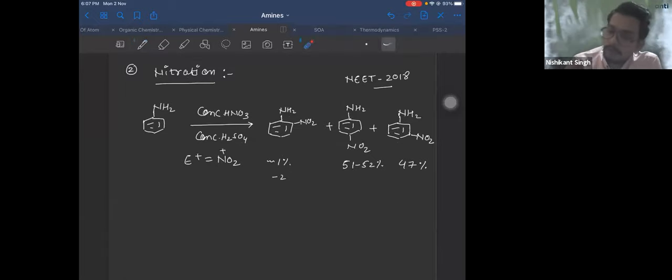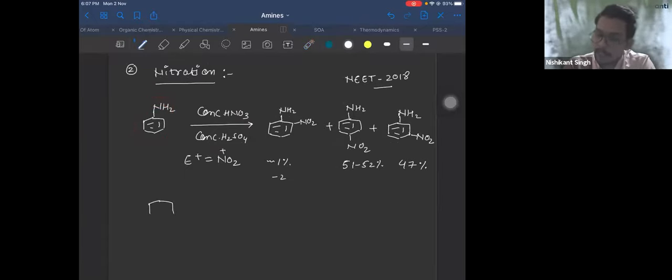We know aniline is an activating group, so it is ortho-para directing. Then why do we get a lot of meta products? The answer lies here: you are using an acidic medium, strong acidic medium, and aniline is a base. So what happens here is your aniline, NH2, will donate its lone pair to H plus from the acid.